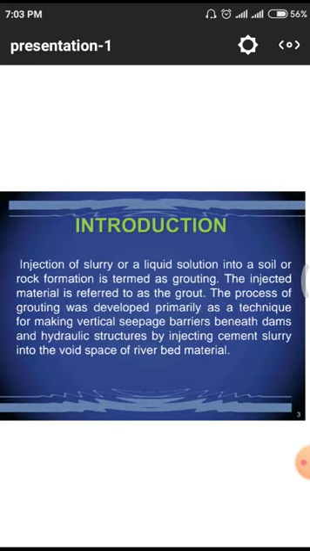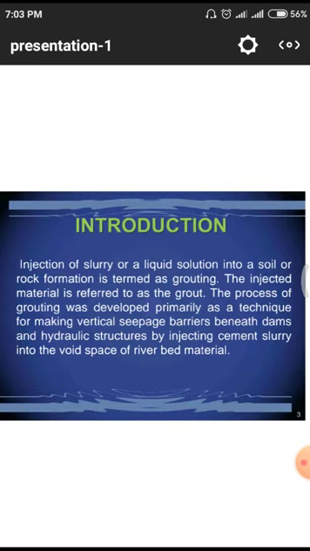Normally, injection means artificially pumping some quantity of liquids into our body to protect against different viruses and other harmful bacteria, so that those injections are capable of resisting those forces, that means the viruses and bacteria which developed in the body. Likewise here also, they are directly injecting some slurry. Slurry means a cement mortar or a liquid solution, that means an artificial chemical. Those are simply injected into the soil.